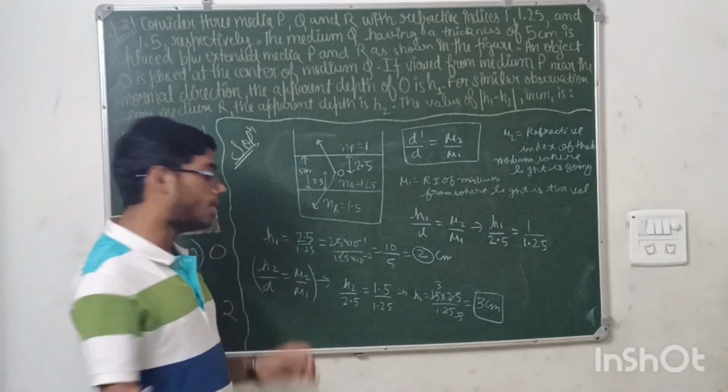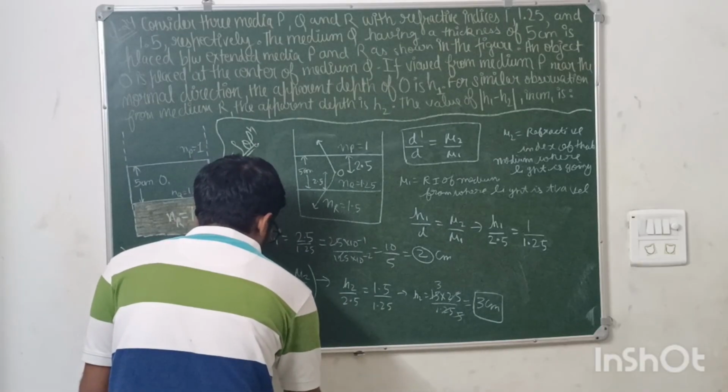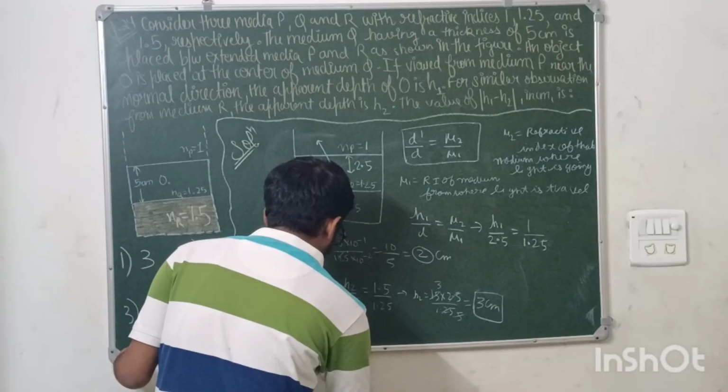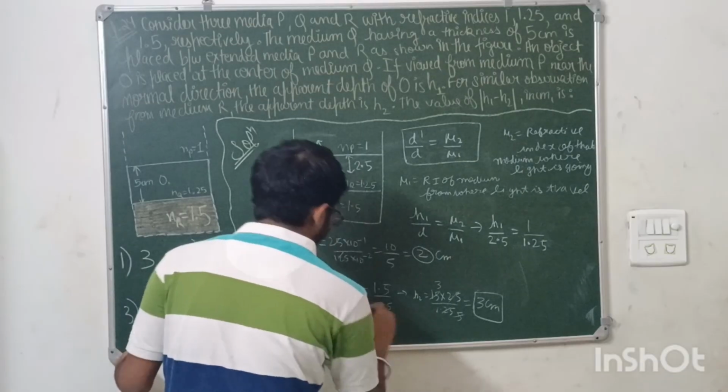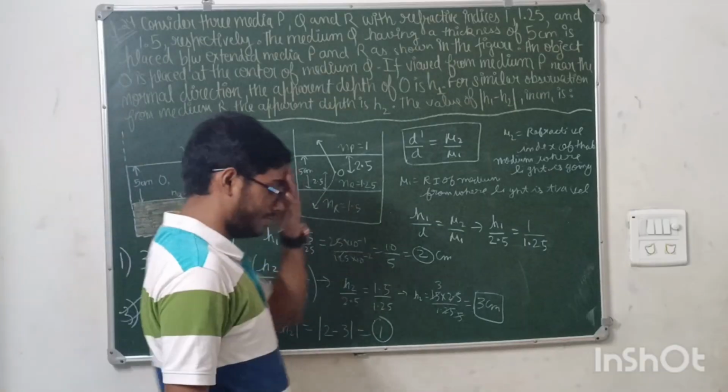Okay, now you have to tell the mod of h1 minus h2. So mod of h1 minus h2 will be: h1 is 2, 2 minus 3, it will be 1, because there is a modulus, so the negative will turn into plus. So the answer for this question is option number 3, 1.